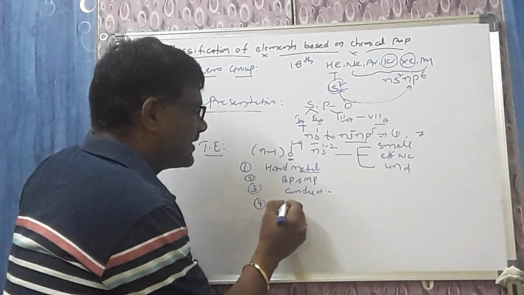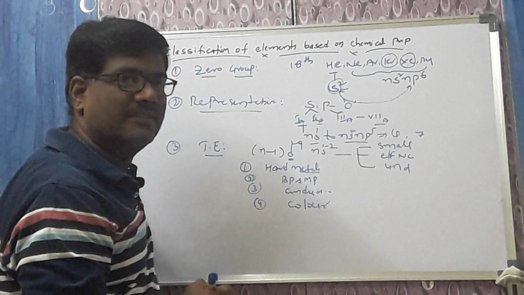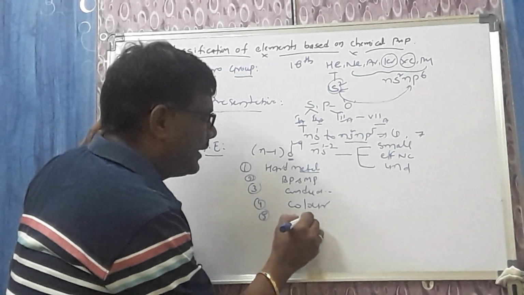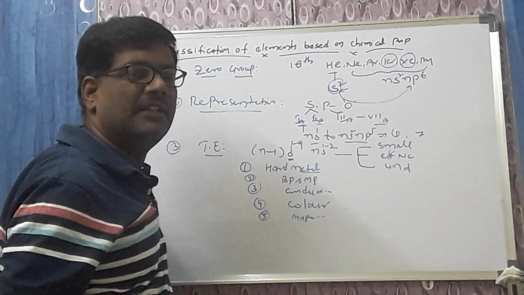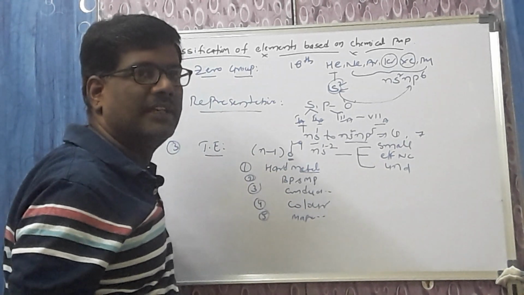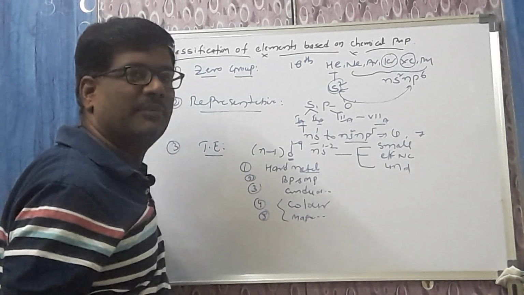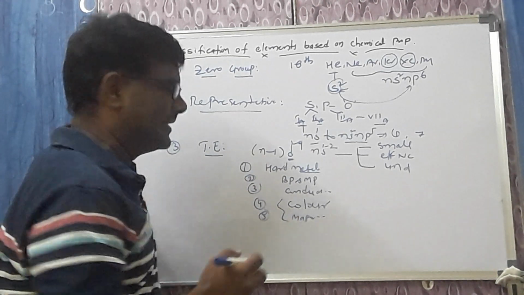Transition elements exhibit the color property. Number 5, they show the magnetic property. All the transition elements which contain unpaired electrons show paramagnetic nature. In the next coming videos, I will show you the color property and the magnetic property specially, how it is important, and how the questions arise, we will discuss.